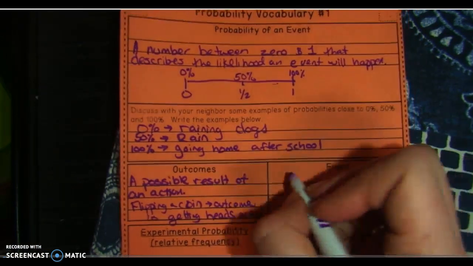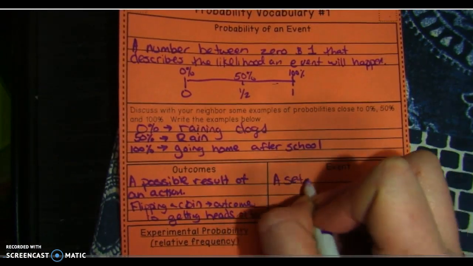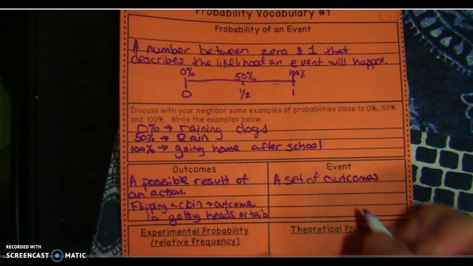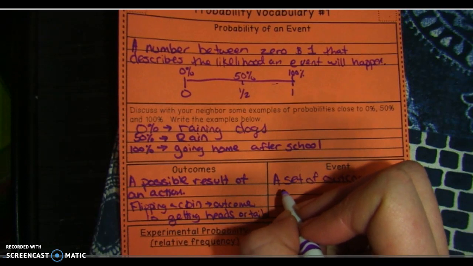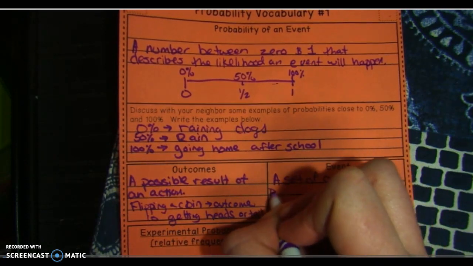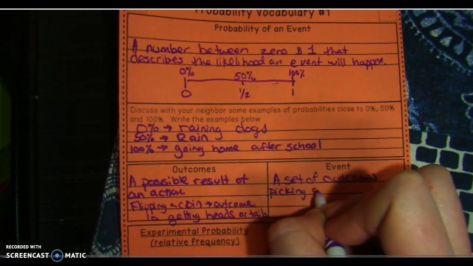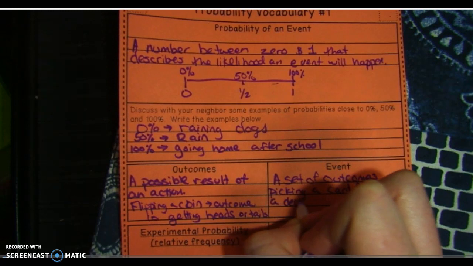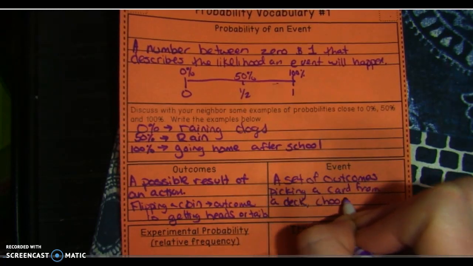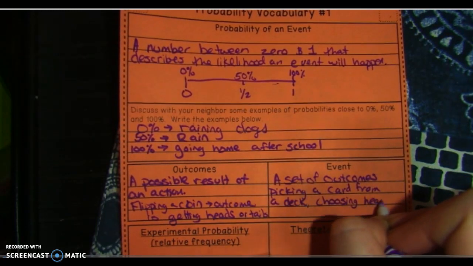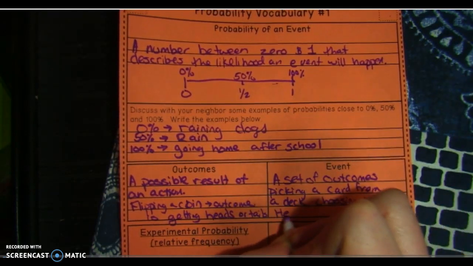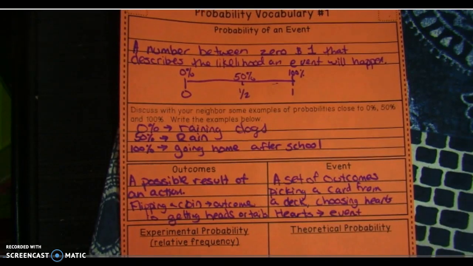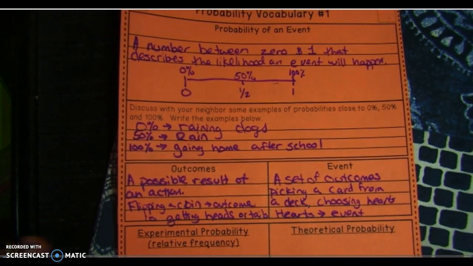An event is just a set of outcomes. Okay, so we could say picking a card from a deck and choosing hearts. Getting hearts is the event. That's the outcome of getting hearts.